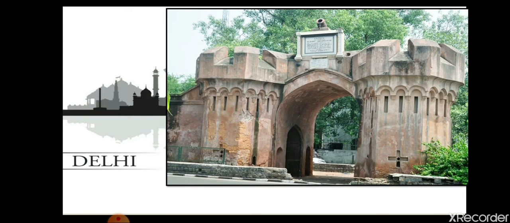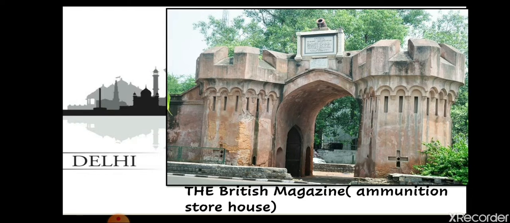As you can see in the picture now, in Shahjahanabad, the Britishers did much construction work, and they built many buildings in India. The first building, as you can see in this picture, belongs to the British Magazine. Basically, it was the ammunition storehouse. Now you will ask, ma'am, what is ammunition? Ammunition means whatever weapons they will have. So they used to keep their weapons or artillery here in the British Magazine. It is still existing in Delhi.